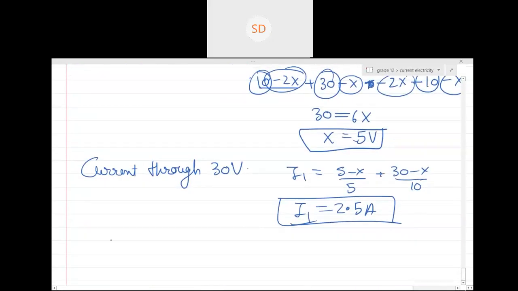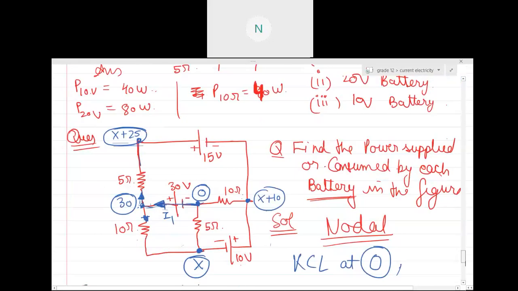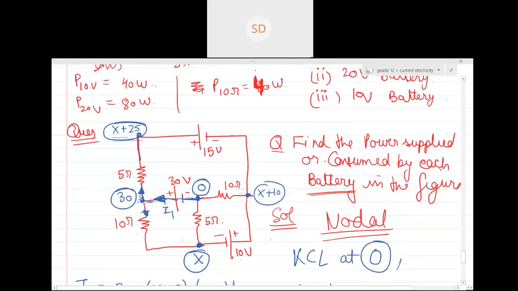Oh, this is coming out to be zero. Like the current through the 5 ohm resistor. Yes, current through this branch. Can you see this 5 ohm resistor is basically the current which will go through this 15 volt, right? So what is the current through this 5 ohm? Here this is 30 and here also there is 30 only. Can you see X over 5? So the current through this 15 volt is becoming 0